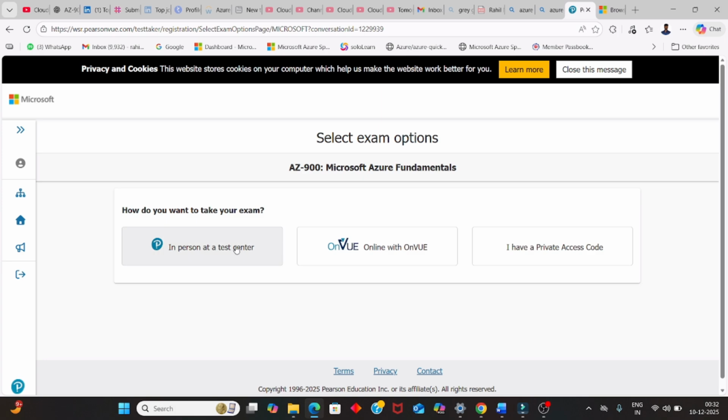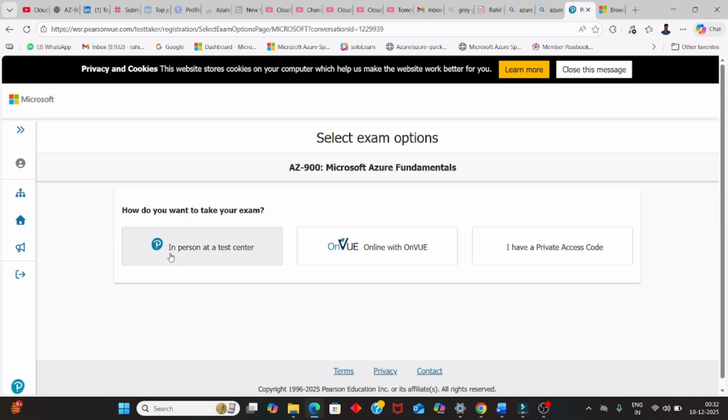Option number two is nothing but your laptop. Whenever you schedule the certification, at the particular time you have to take it using your laptop, at your home or maybe your office.